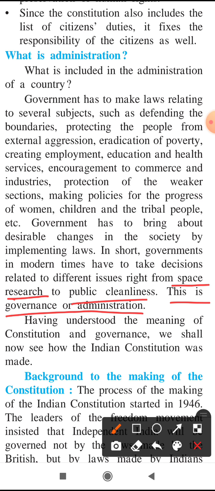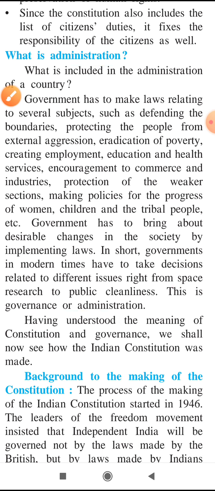And once they are implemented, whether desirable changes are found or not, to see that is also the government's duty. So whatever system the government makes for applying these laws and looking at change, that is administration in short.